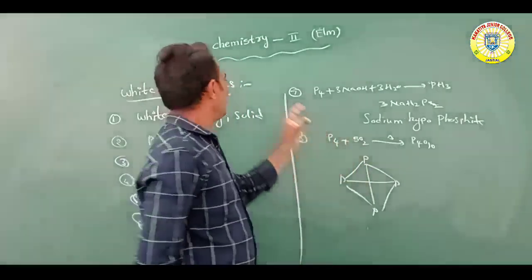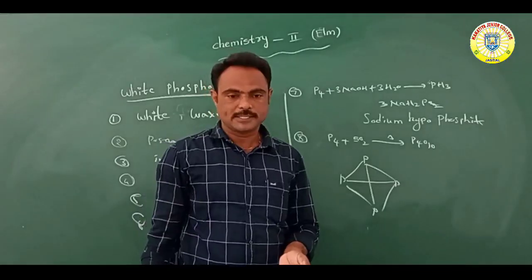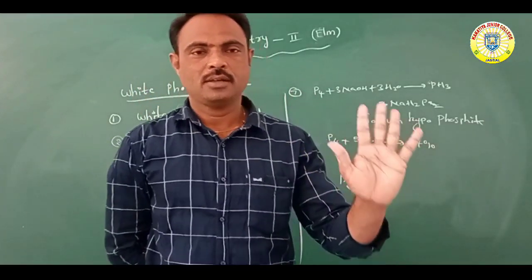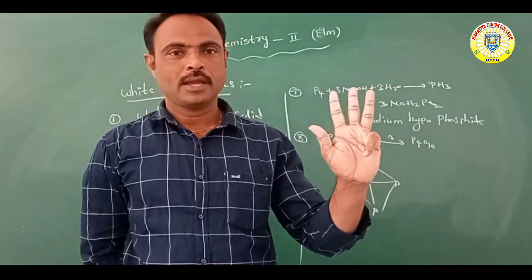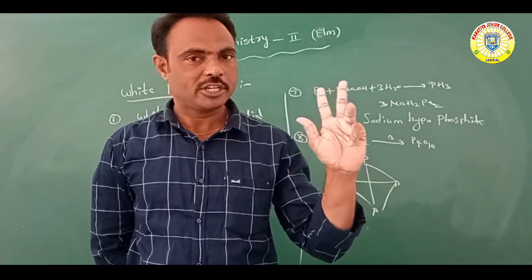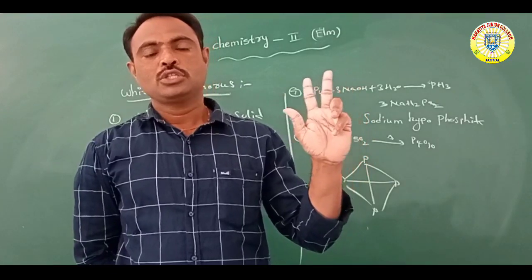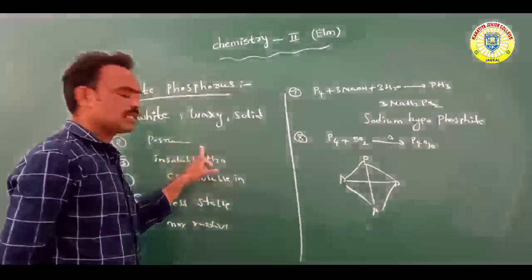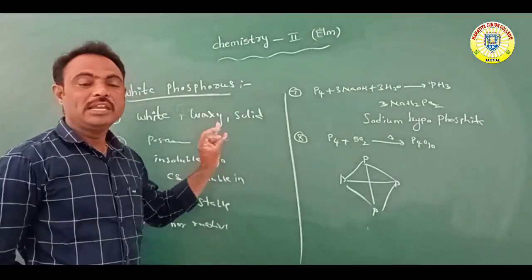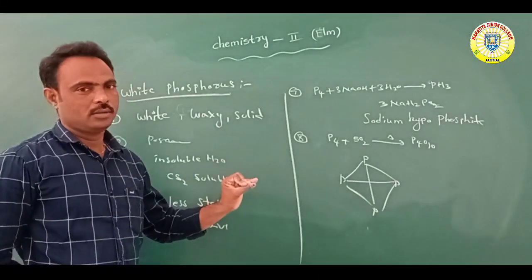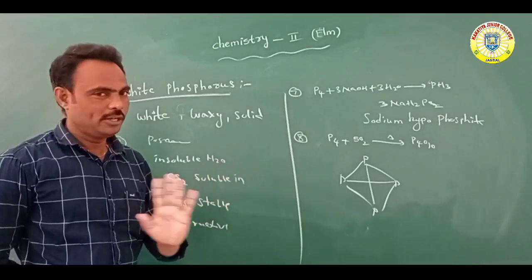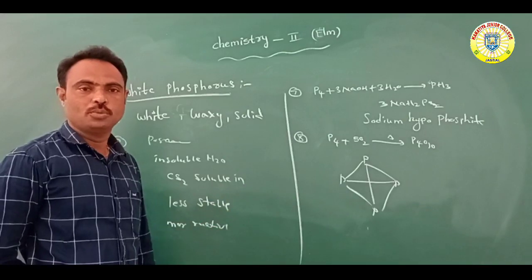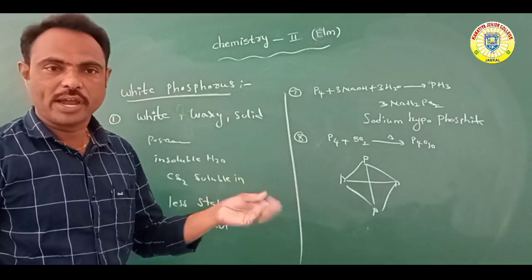So, white phosphorus is white in color and a waxy solid. It is poisonous, insoluble in water, and soluble in CS2, carbon disulfide.